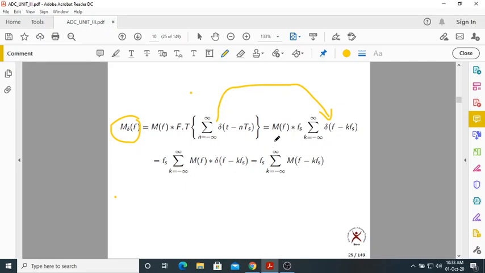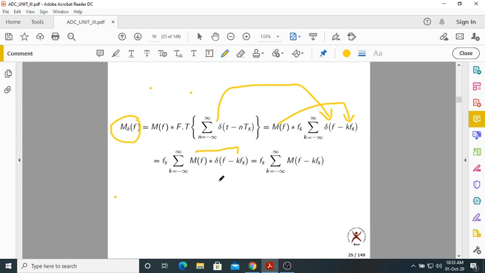Now Fs is outside, and you can take m of f inside the summation. Again you can use the sampling property: x of t convolved with del of t minus t naught is x of t minus t naught.